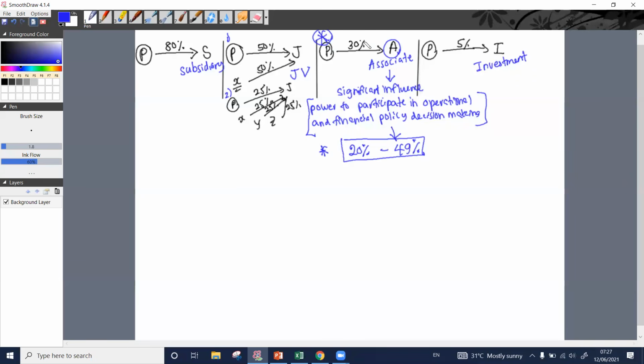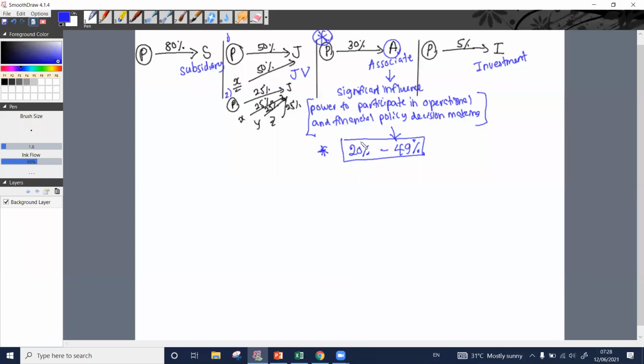එතකොට board of directors ලා පත් කරනවා කියලා කියන්නේ මොකක්ද? Right? Board of directors 10 දෙනෙක් ඉන්න තැනකින් අපේ දෙන්නෙක් 3 දෙනෙක් නැත්නම් 4 දෙනෙක් එතන represent කරනවා කියලා කියන්නේ මොකක්ද? We have the power to participate in their operational and financial policy decision making. It means we have the significant influence. Therefore, it is an associate for us, right? But when it makes to do the calculations and all, this is right what we establish.